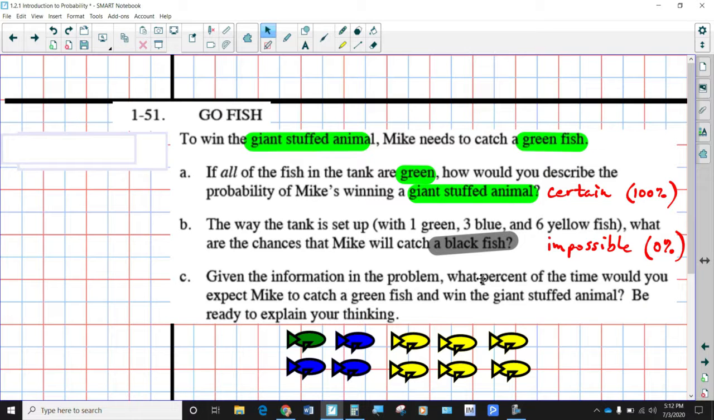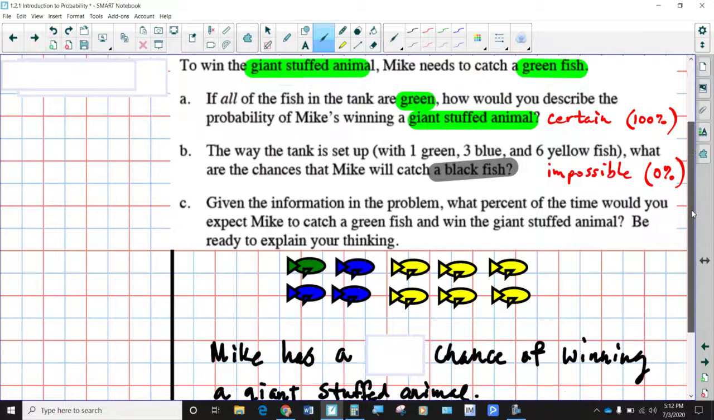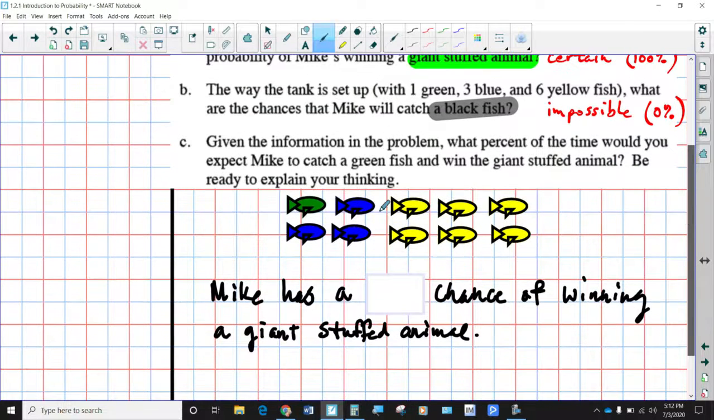So given the information in this problem, what percent chance, or what percent of the time, would you expect Mike to catch a green fish and win the giant stuffed animal? Okay, this is a practical application of probability. How many green are there? There's only 1, correct? So that would be 1 out of the 10 fish are green. Can we translate that into a percent? What is 1/10 the same as? If you said 10%, then you are correct.